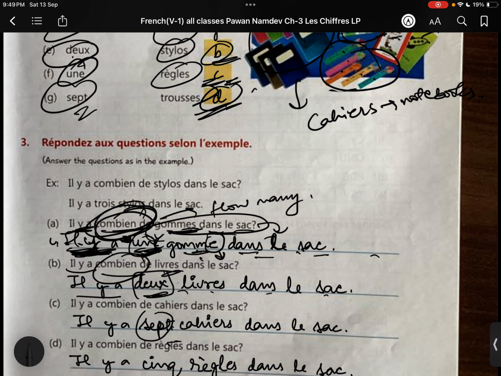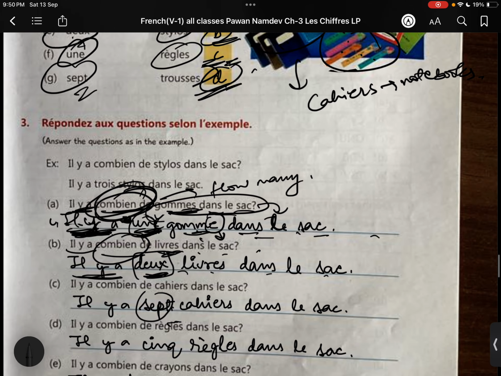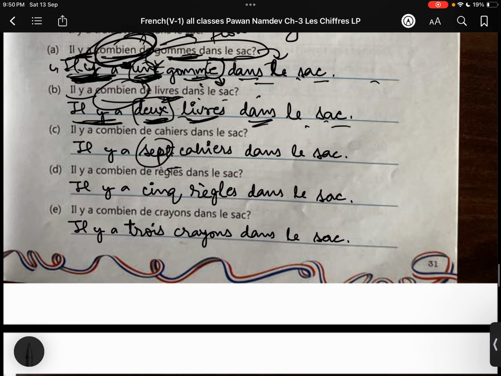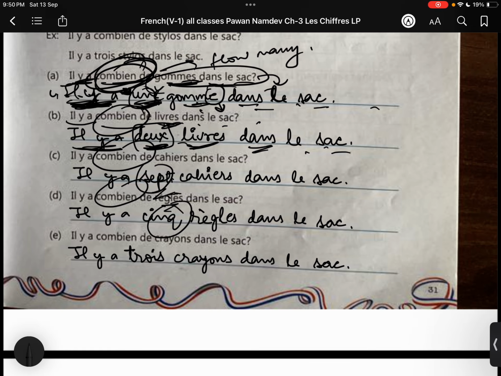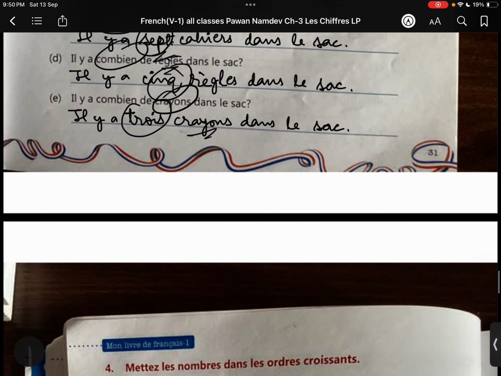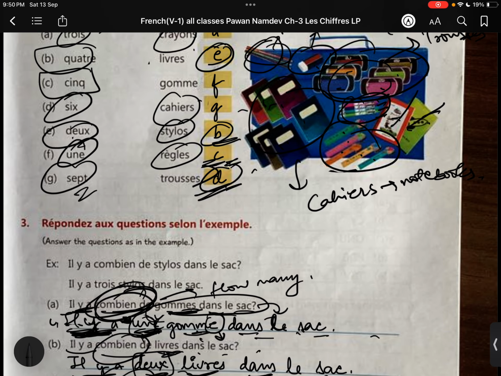Dans le sac. Il y a, how many books in the bag? There are two. See, one and two. There are two books. Livre means books, dans le sac. In the same manner, you can do the seven notebooks, the five rulers. Sorry, erasers. Règle means rulers. Crayon means pencil. In the image, you can see three pencils, five rulers, one eraser, seven copies, cahiers.